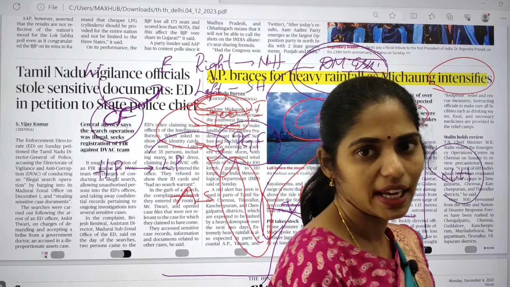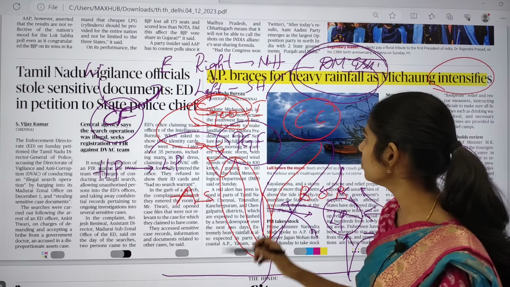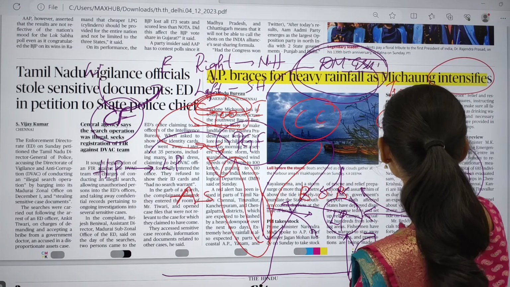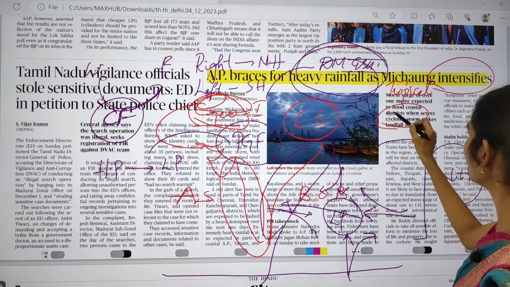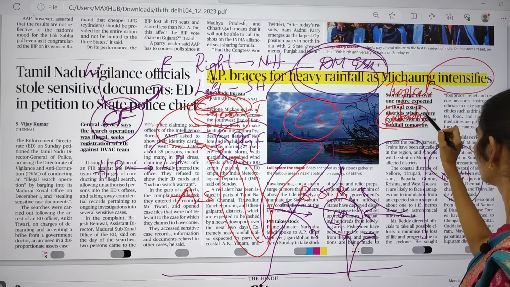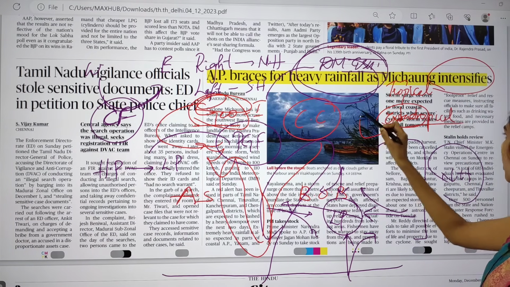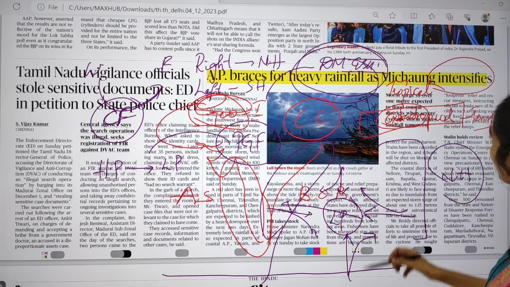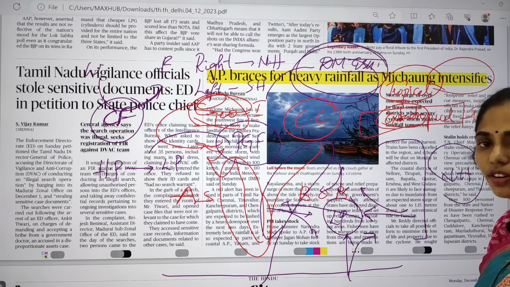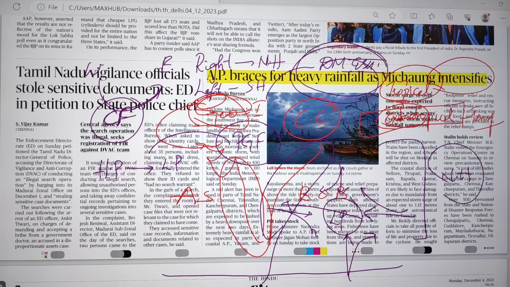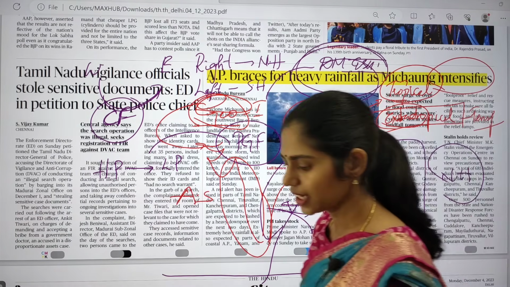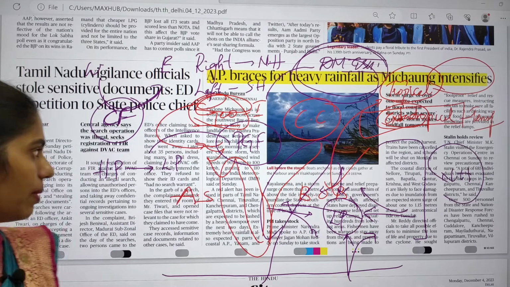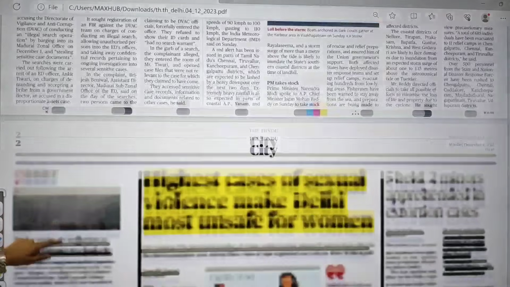So what is this cyclone? Normally we have two types: tropical cyclone and extratropical cyclone. Extratropical cyclones are those which occur in the temperate region. Tropical cyclones occur in the tropical region. The cyclone seen in the Bay of Bengal comes under tropical cyclones. Clear? So these are some important things that you have to remember from this topic. And now let us move on.